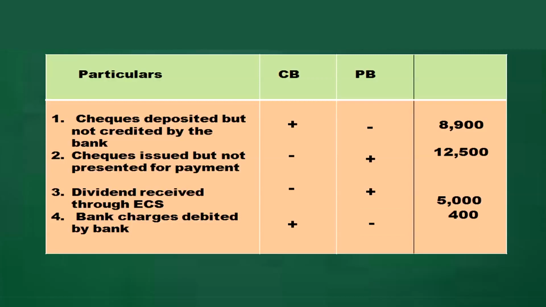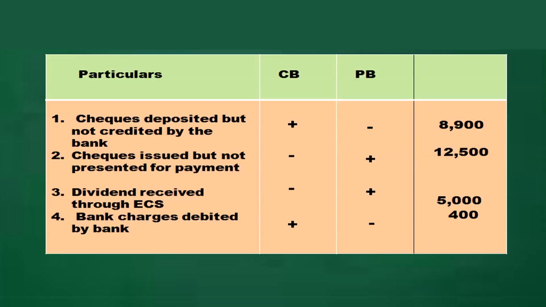and passbook. How it is influencing the cash book and how it is influencing the passbook. Check is deposited, cash book will show a plus amount of rupees 8,900, but it is not recorded in the passbook, so minus I have shown in the rough sheet. Check is issued, so that much amount will be deducted from the cash book, because the firm knows that at that point of time. But only when they are presenting, it will be deducted from the passbook. So right now I have shown a plus sign in the passbook, 12,500.